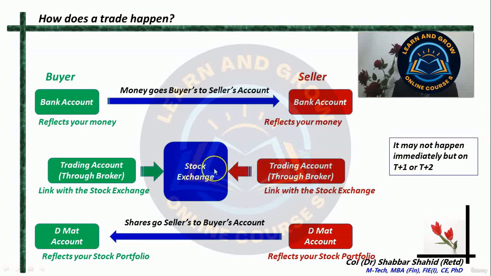The exchange takes some time to settle that account. Normally the time taken is T plus 1, that is trade day plus 1 day, so it happens on the next day, or it may happen on the next to next day, depending upon which country you are trading in. Different countries have got different time periods for settlement. In India, it is T plus 2 at the moment. But in some countries it may be T plus 1 also, and in some countries it could be T plus 3 also. Alright. So I hope you have understood how a trade happens in the primary market as well as in the secondary market. Alright.